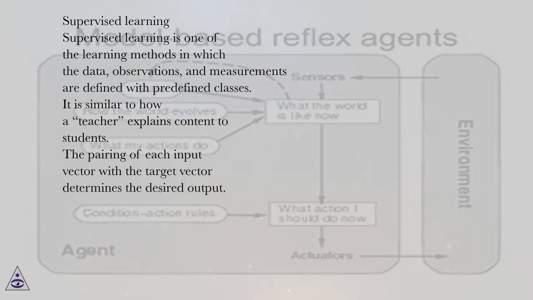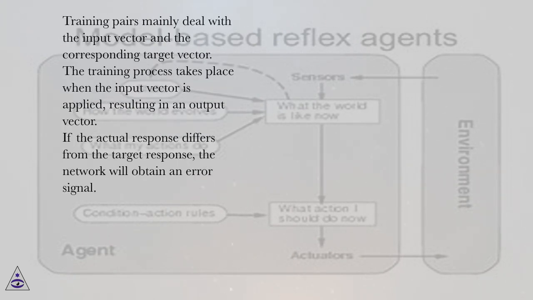Supervised learning. Supervised learning is one of the learning methods in which the data, observations, and measurements are defined with predefined classes. It is similar to how a teacher explains content to students. The pairing of each input vector with the target vector determines the desired output. Training pairs mainly deal with the input vector and the corresponding target vector.